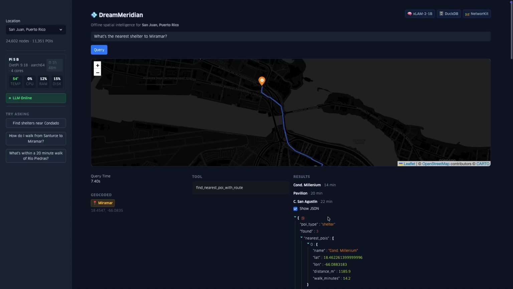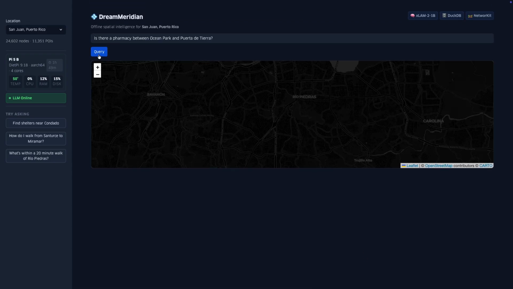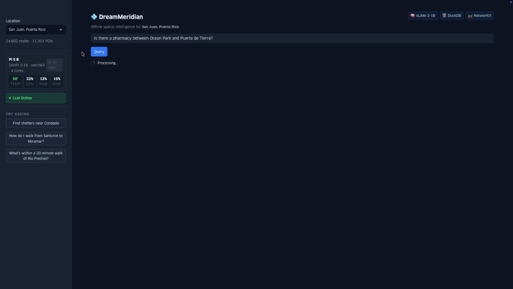I can expand the raw JSON. That's the actual tool call the LLM generated. Something harder. Is there a pharmacy between Ocean Park and Puerta de Tierra? The system computes the walking path first, then searches for points of interest along it.